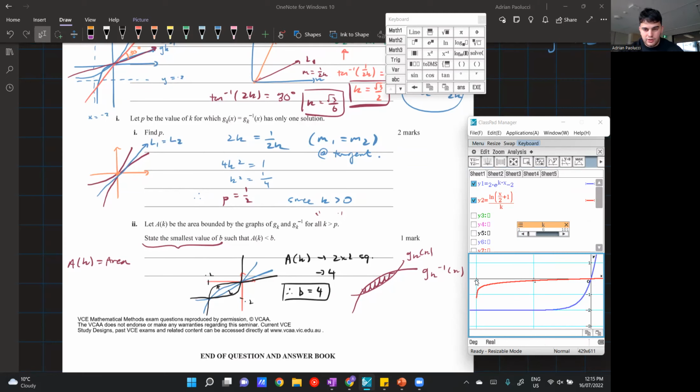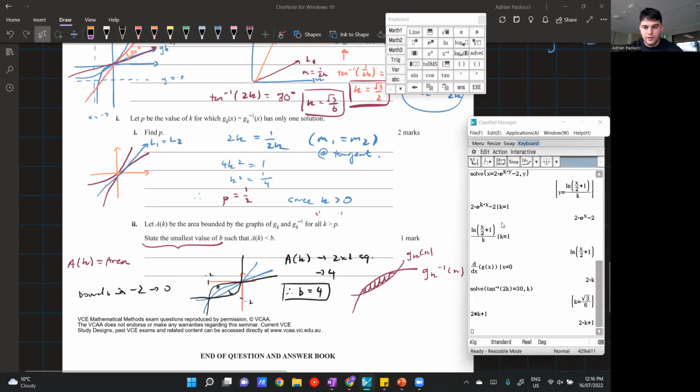My intersection gets closer and closer to -2. You can see it's pretty close to -2. I won't get to -2 because that's the asymptote, but you can imagine that as the graph gets more and more dilated, the intersection gets closer to that asymptote. And one intersection is always at 0. So my bounds of integration are -2 to 0 as K increases.